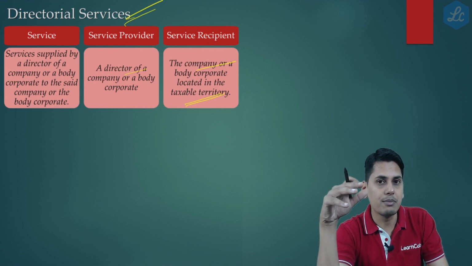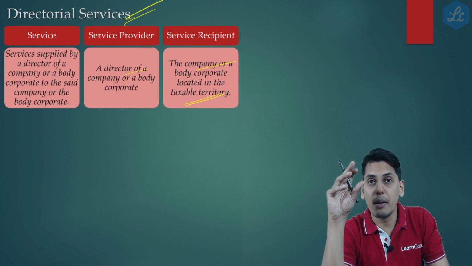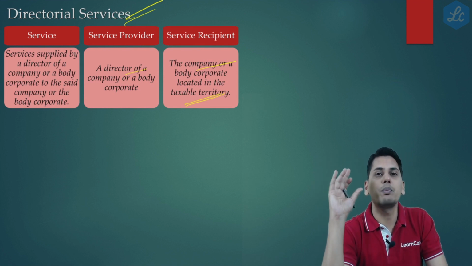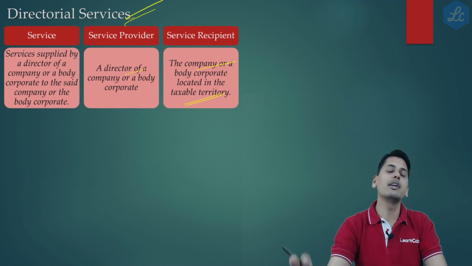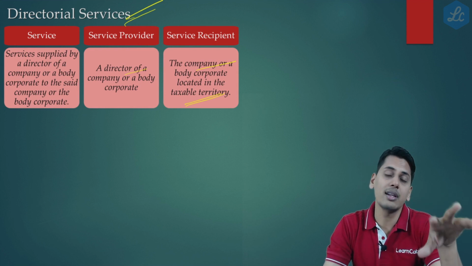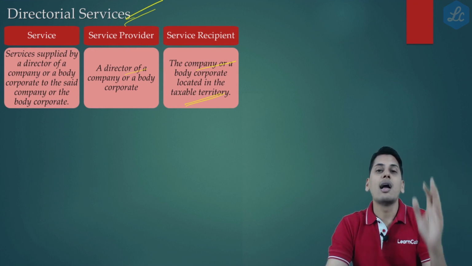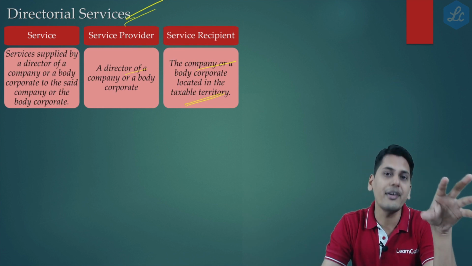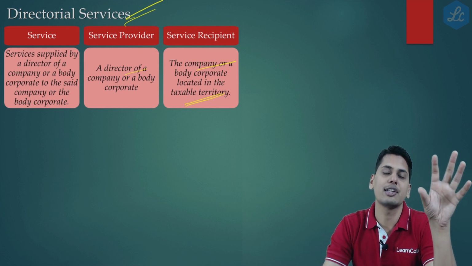Now, friends, the question comes, if a director happens to be an employee of the organization, is the company still liable to pay GST under reverse charge mechanism? Naturally, you know the answer. The answer is no. Here, reverse charge would not apply, friends, because for either forward charge or reverse charge to apply, first the transaction has to qualify itself to be a supply as per Section 7.